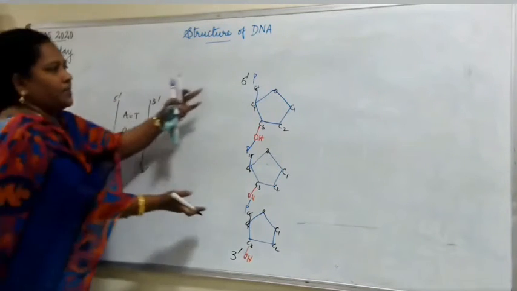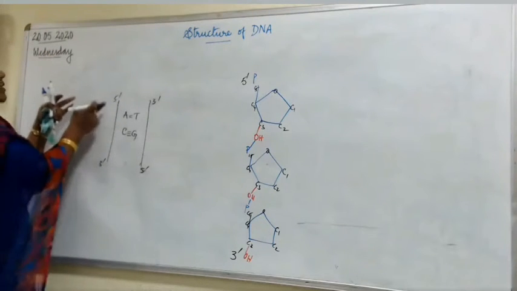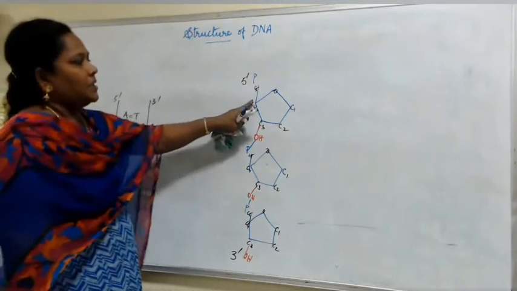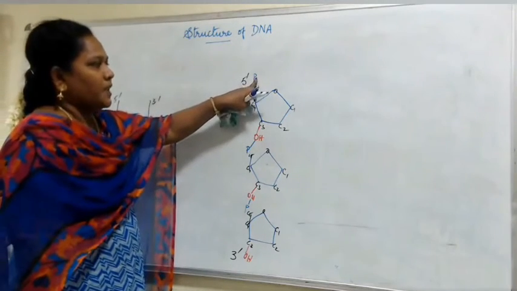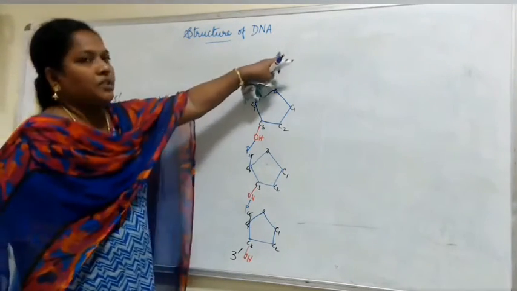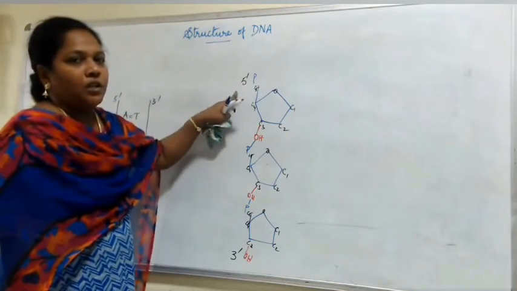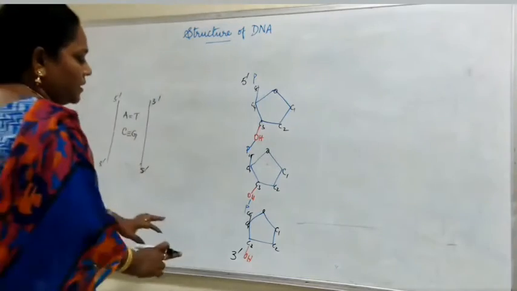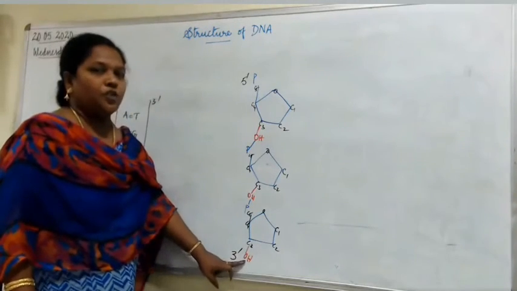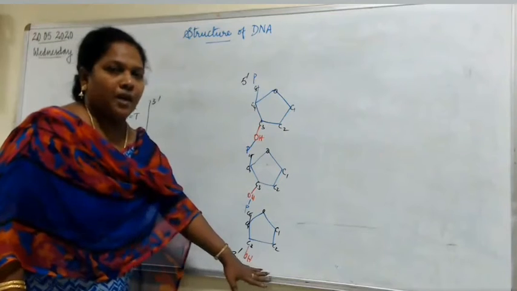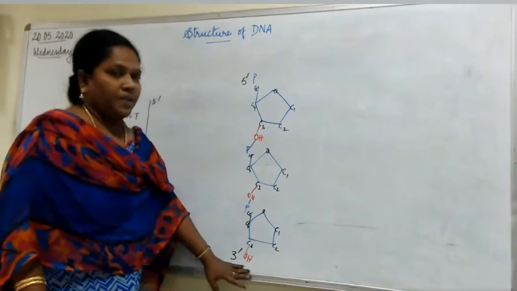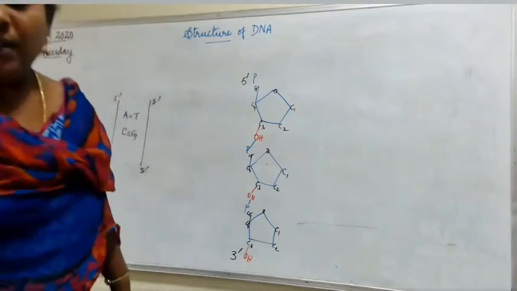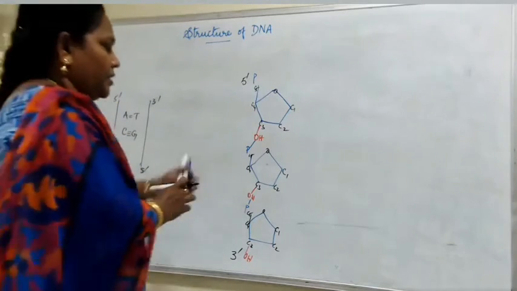So what I have written here is, how do you say that this is 5' and this is 3'? Here the fifth carbon atom where the phosphate is attached has no connection with anything. It is left free. So you call this the 5' end. Whereas here, the third carbon atom where the OH group is there is left free. There is no attachment here. So you call this the 3' end. Right? Now when you come here, the same way, the other strand.